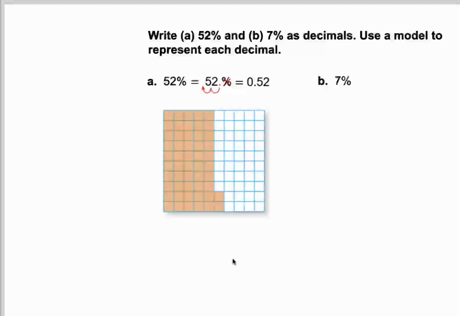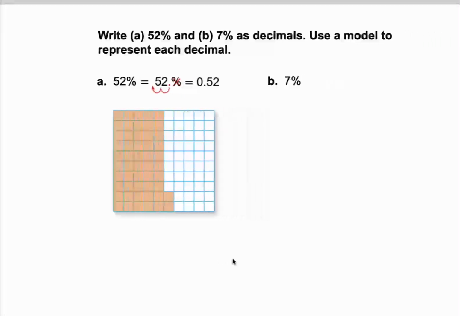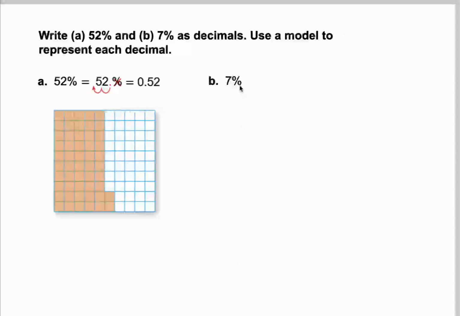Let's see the next one. 7%. Mustafa Islam? Yes, teacher. Okay, Mustafa, can you help me? What should I do first? First, you will remove the percent mark. Excellent. And second, we will move the decimal point 2 digits to the left. Excellent. Oh, we have only 1 digit. We will add 0. Excellent. We should add 0.